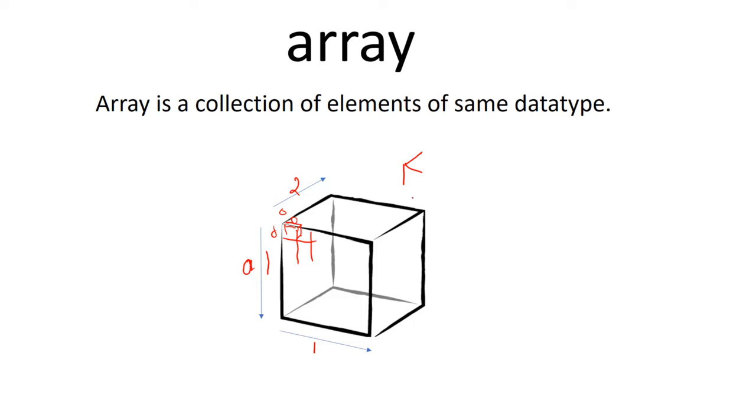So don't make it any harder than it is. Anytime you get a question, what is an array? It's a collection of elements of the same data type. That's it. Doesn't matter what kind of array it is. Doesn't matter what dimension it is. That's the definition of an array. And it's fundamental to everything we're going to do going forward.